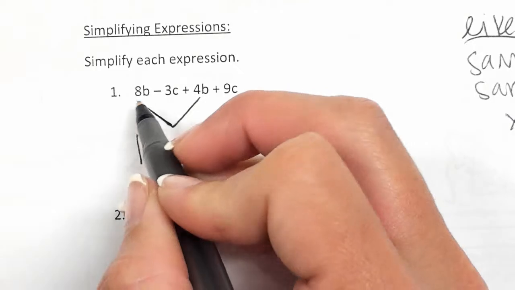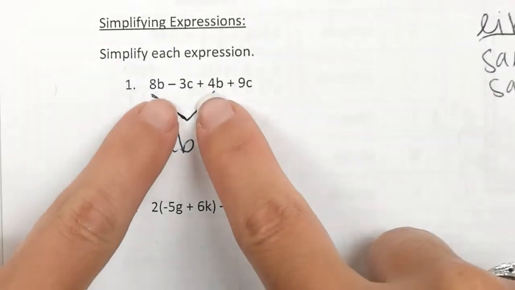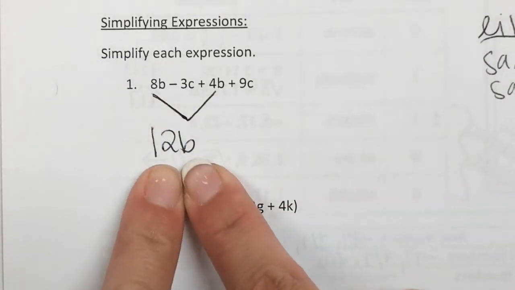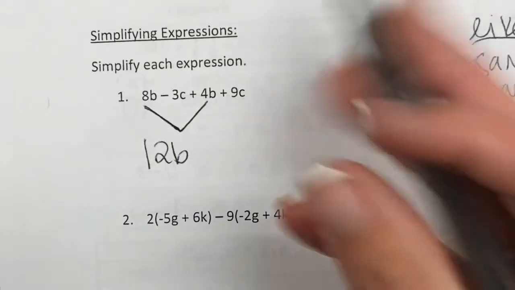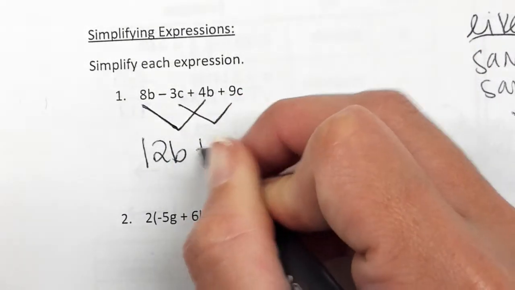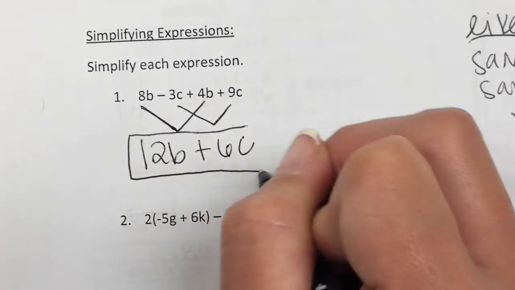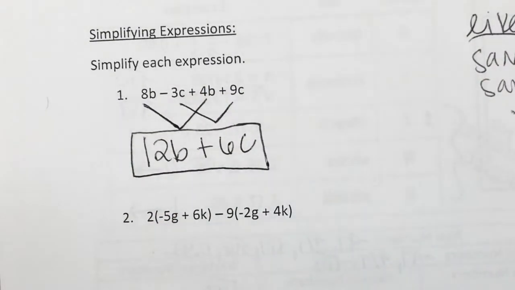Good. All you do is add the coefficient, and what's the coefficient? The number in front of the letter, right? 8 and 4, and you leave the variable the same. Alright, so what would negative 3c plus 9c be? Very good. Any questions about that one? We can stop there because these are not like terms.